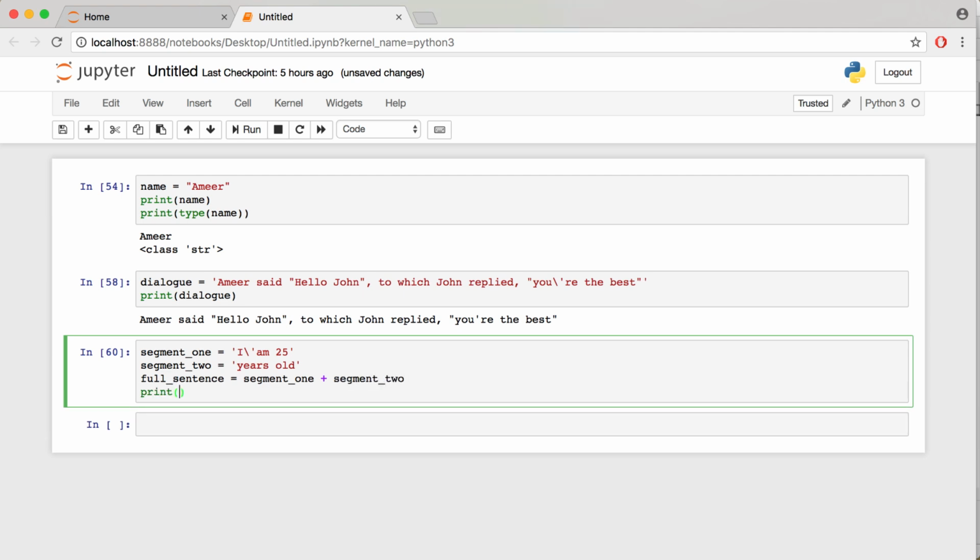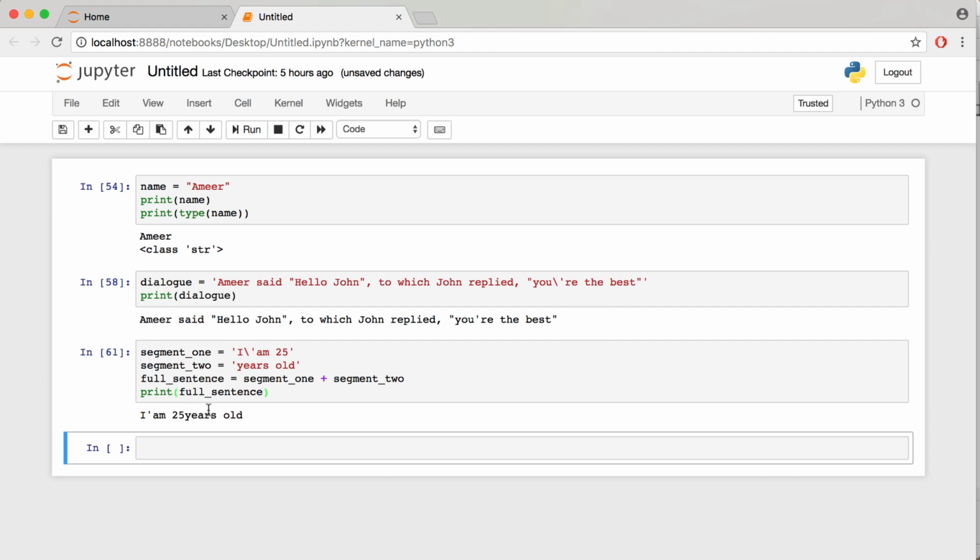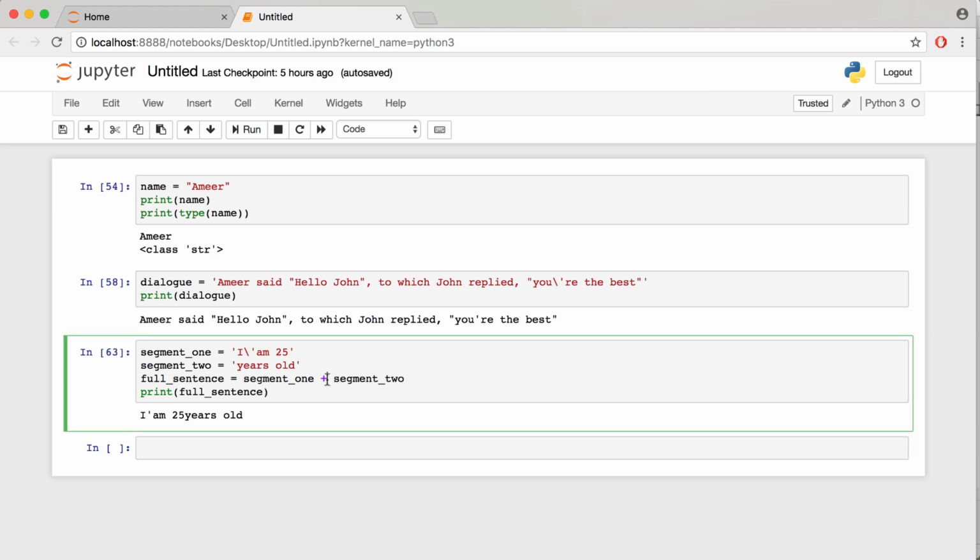If I print this full sentence, they are indeed concatenated, except we need a spacing in between them. So in between the two segments, we'll also add an empty space, plus empty space, and plus the segment number 2. And this achieves spacing in between the two strings.